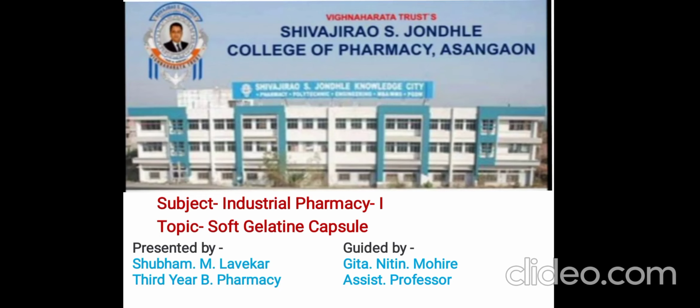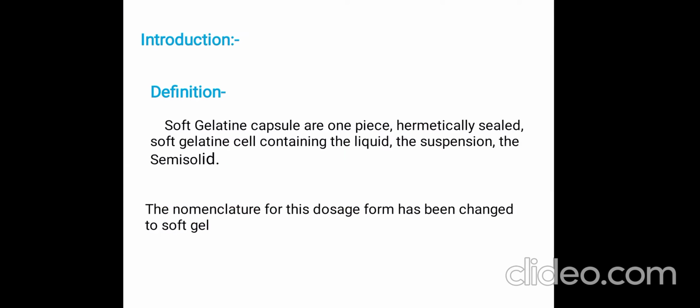Today my topic is soft gelatin capsule. Let us start with the introduction. What do you mean by soft gelatin capsule? It is a hermetically sealed soft gelatin shell containing liquid, suspension, or semi-solid.